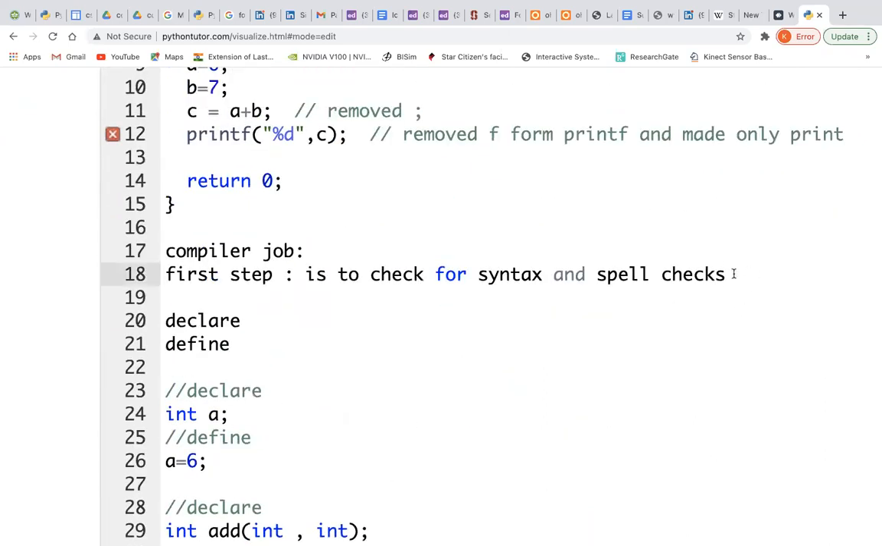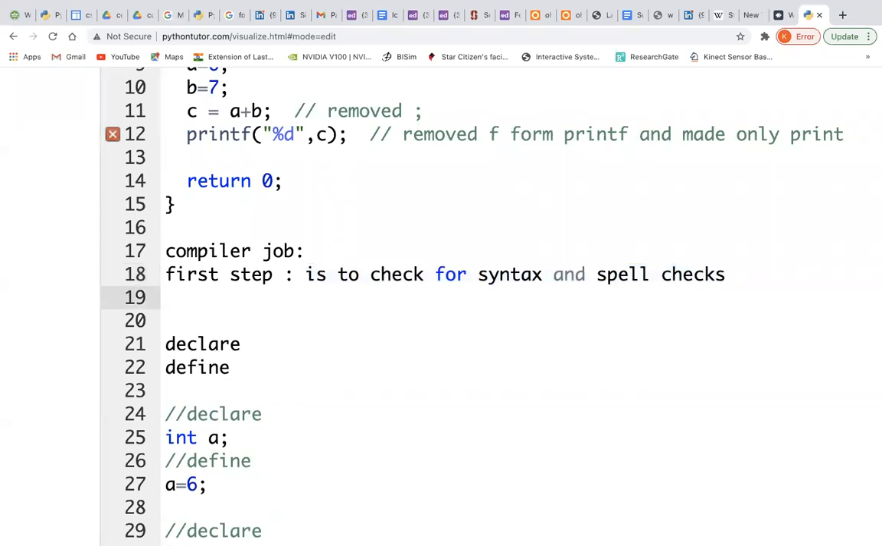So this is the first step it does. It checks for spelling mistakes, or syntax, using stdio.h. The second step is that it now needs to convert your code into binary, because now it has to push this code to the CPU. It converts your code into binary.